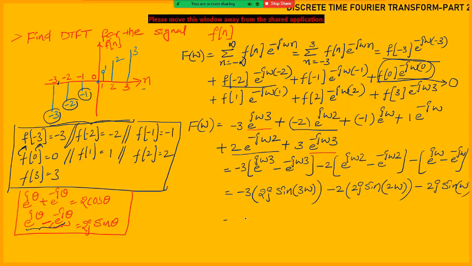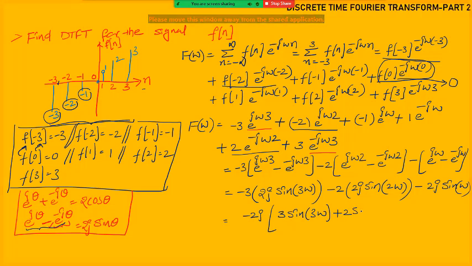So from all these terms we can take minus 2j as common. From the first one you will get 3 sin 3 omega, plus 2 sin 2 omega, plus sin omega, like this. So this is the answer.